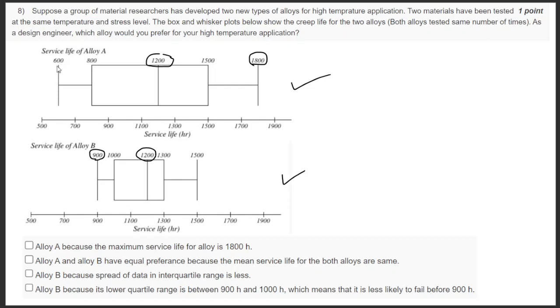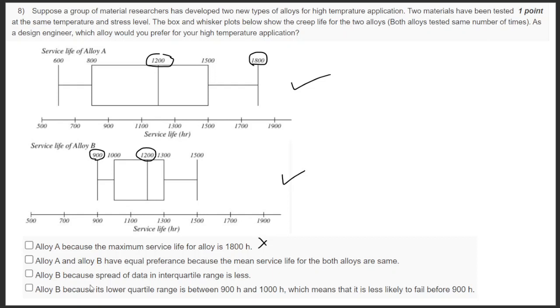If I consider this alloy, I have the higher risk, because I can't rely on more than 600 hours. I may or may not get the failure too early. So I cannot choose alloy A because the maximum service life is 1800, because I have to consider median and lower limit as well. So the option that alloy A and B have equal preference because of mean service life, okay, this is kind of true, but considering other situations like lower limits and other things, we need not take this as our preference.